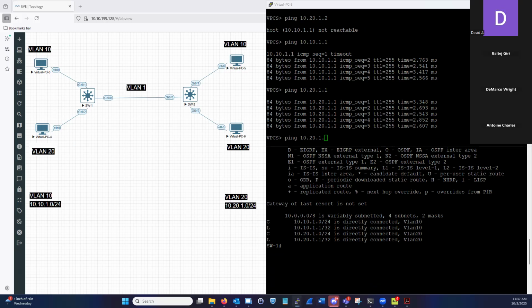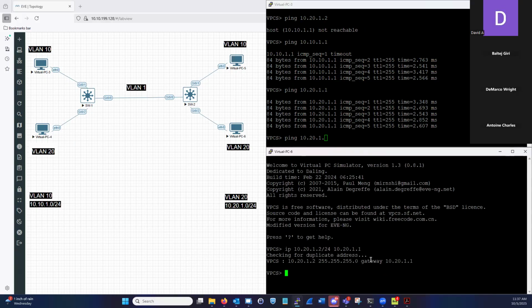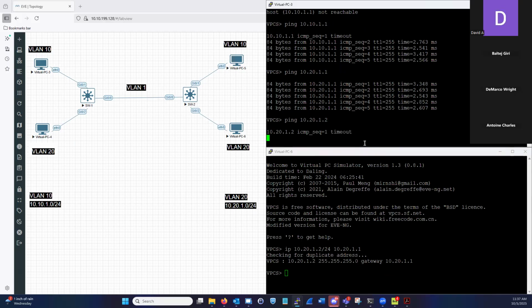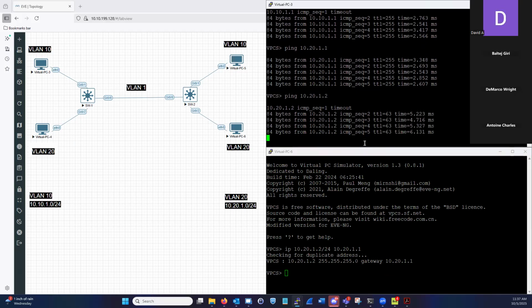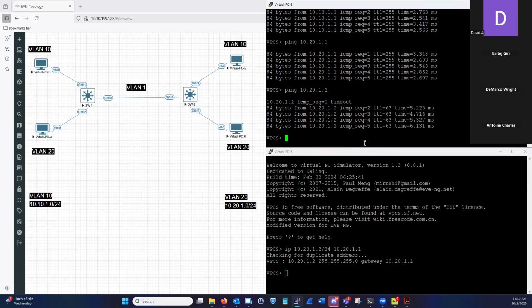And let's double check the IP address. I had PC2 there. I had two, so I should have given it a 10.20.1.6, but all good. We have it now. Let's see what happens. Okay, we're getting a ping. Why did that work? Well, here's how it worked.